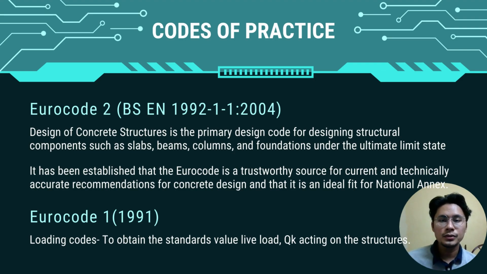Why do we use Eurocode? Eurocode 1 gives design guidance and actions for the structural design of buildings and civil engineering works, including densities of construction materials and stored materials, self-weight of construction elements, and imposed loads for buildings.